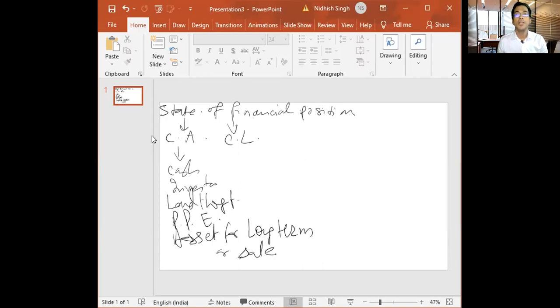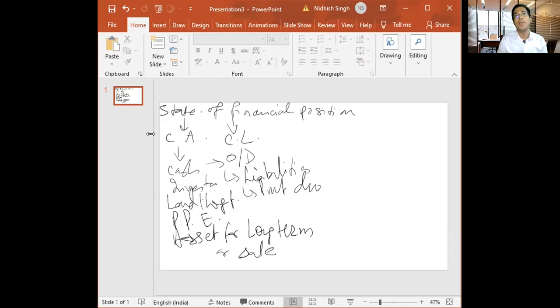Next, similarly, opposite to this, any overdraft, liabilities, or payment due. So the entity in this case does not have the right at the end of the reporting period to defer the settlement of the liability for at least 12 months. When we talk about the current liability, we cannot defer it beyond a 12 months period.